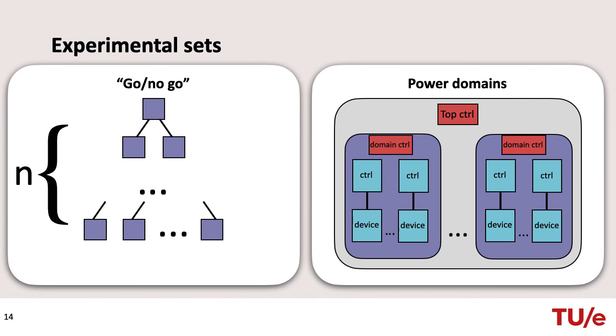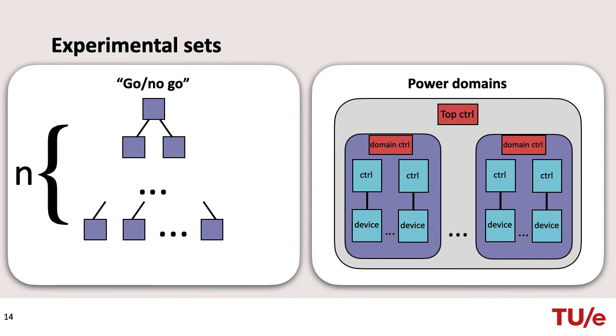We evaluated our implementation using two sets of models. The first is inspired by go-no-go testing. The models in this set are balanced binary trees of go-no-go blocks. Every block consists of two interconnected FSMs and has two binary inputs and one binary output. The output is OK if the data on both inputs is OK, and it is not OK otherwise.